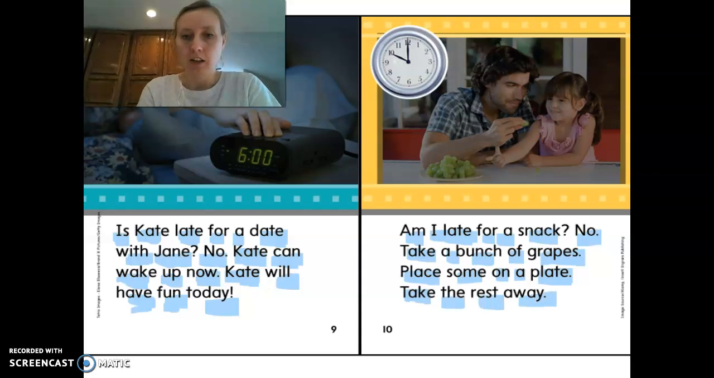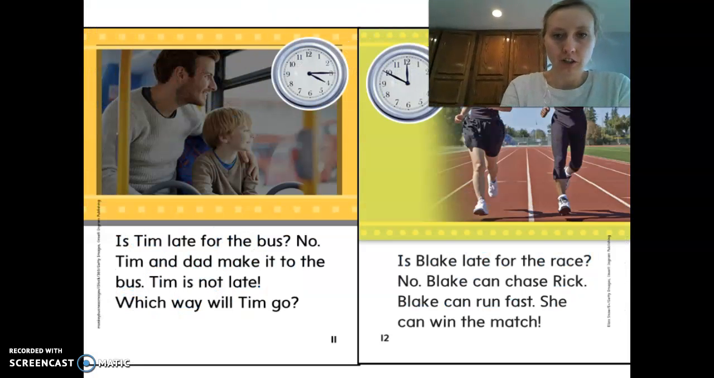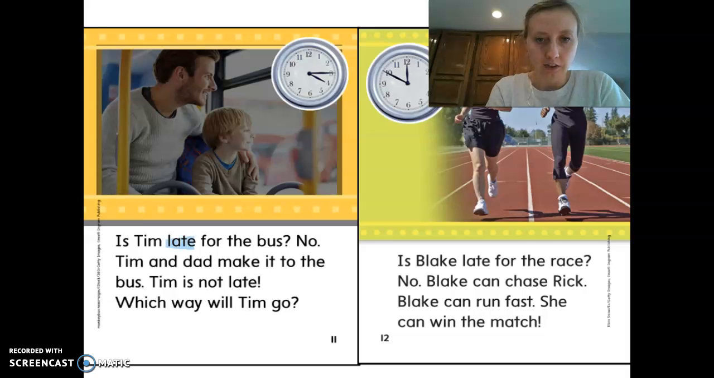Ready? Begin. Am I late for a snack? No. Take a bunch of grapes. Place some on a plate. Take the rest away. Show you the picture. Okay, let's look for those super E's.